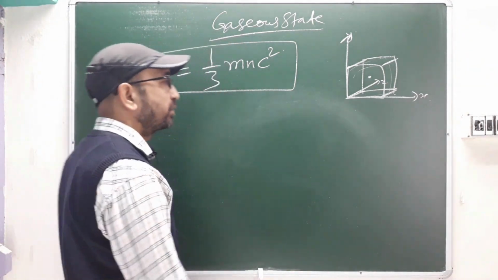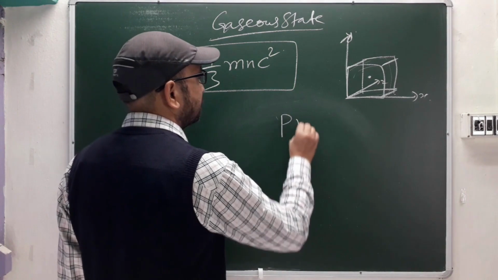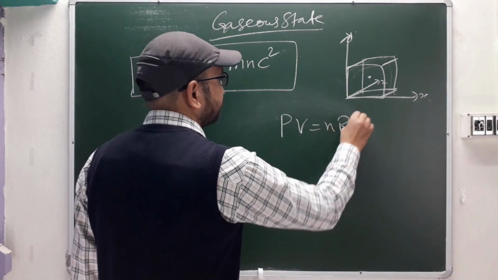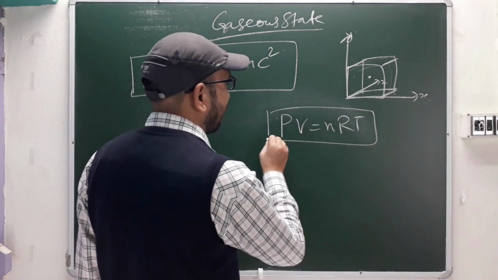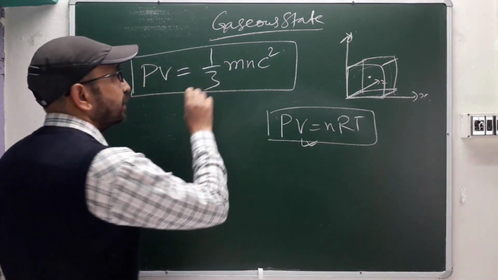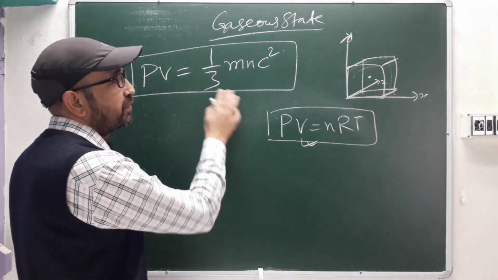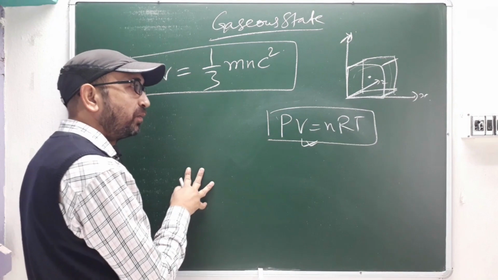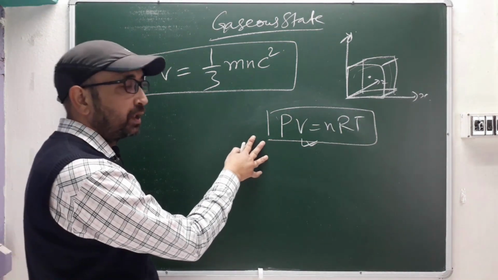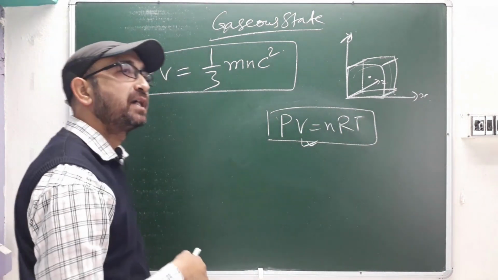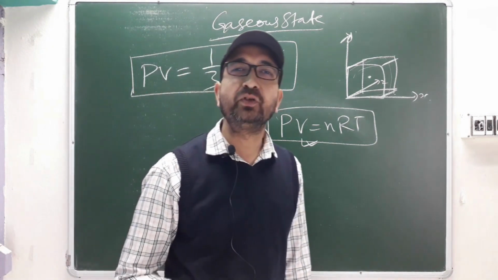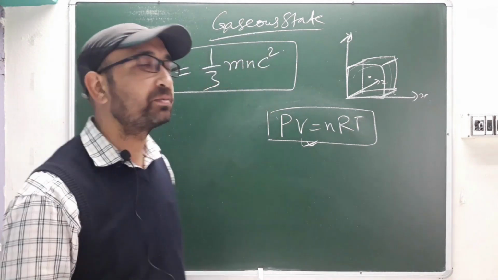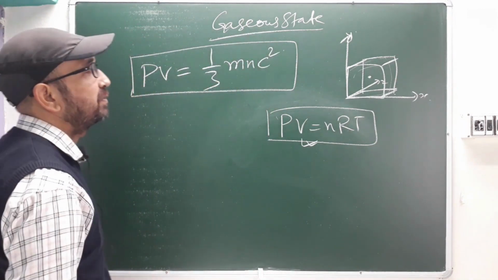And one more equation is there, the ideal gas equation, that is PV equal to nRT. So this is the ideal gas equation, and this is for kinetic theory of gases. By using these two equations, you get one new equation that we call the van der Waals equation, the equation of state. There some modification will be there.